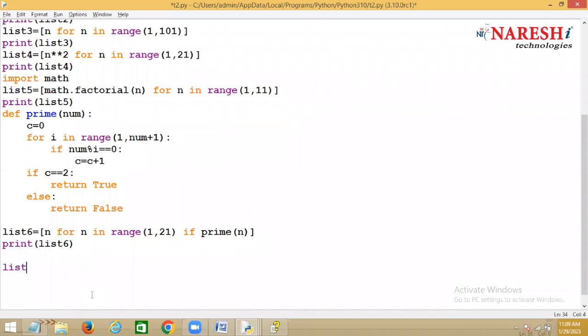Okay, there is a list. Assume that there is a list 7 with some random values. Some values are there in this list. Now this is syntax 2 only, right?